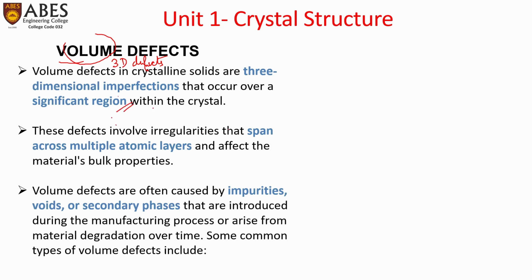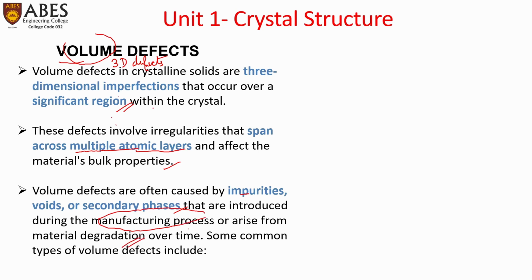These defects involve irregularities that span across multiple atomic layers. It is not associated with one or two atoms or one or two atomic layers, but multiple atomic layers in three dimensions, and affects the material's bulk properties. Volume defects are often caused by impurities, voids, or secondary phases that are introduced during the manufacturing process. How is this defect created? Volume defects are created in the crystal during the manufacturing process or arise from material degradation over time.